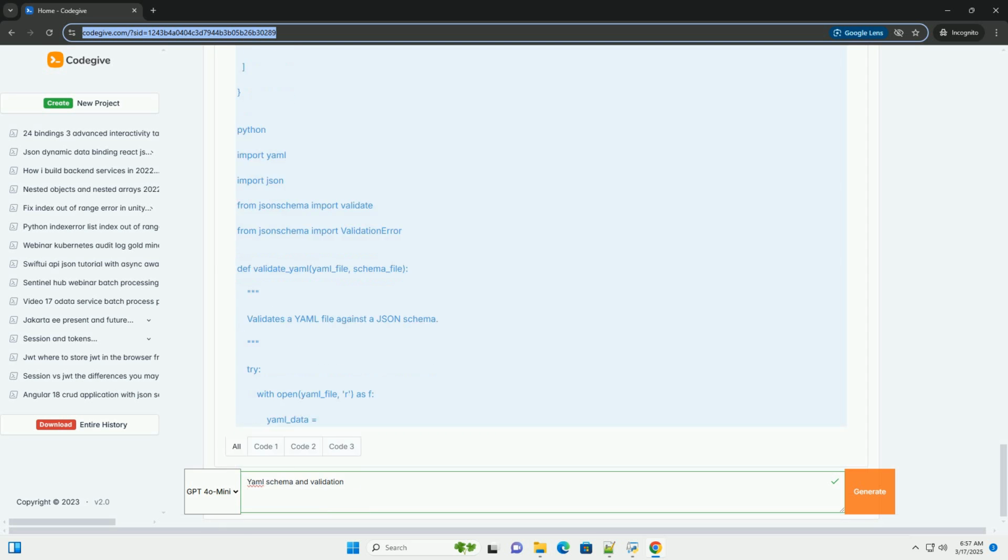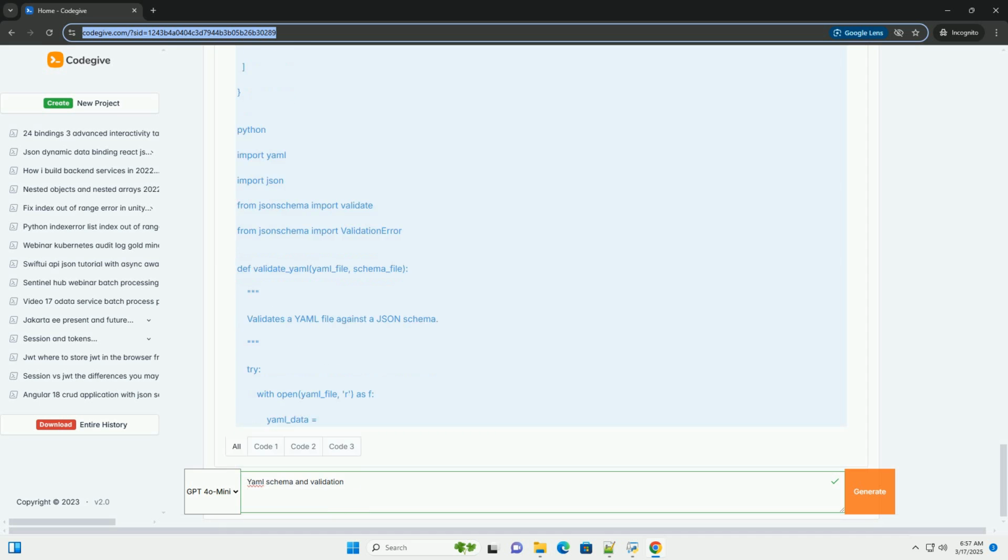json.JSONDecodeError, if there's a syntax error in the JSON schema file. ValidationError, if the YAML data doesn't conform to the schema. Exception, catches any other unexpected errors. If validation is successful, it prints a success message. If validation fails, it prints an error message and the details of the validation error.